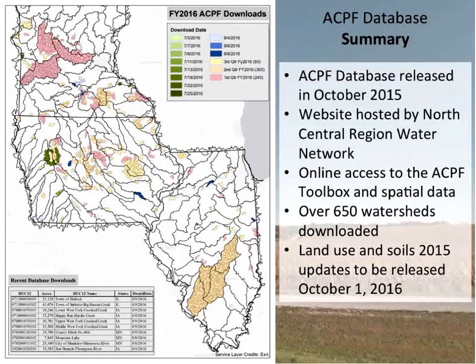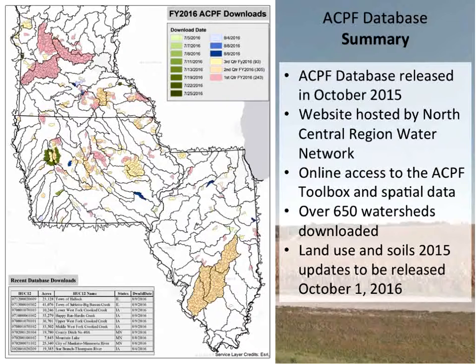Mark mentioned that the North Central Regional Water Network hosts our watershed website. This is a map of the current database and the data that's been downloaded. It was released a year ago, essentially, and so far we've had 650-plus watersheds downloaded.